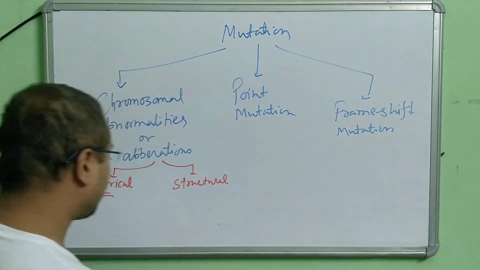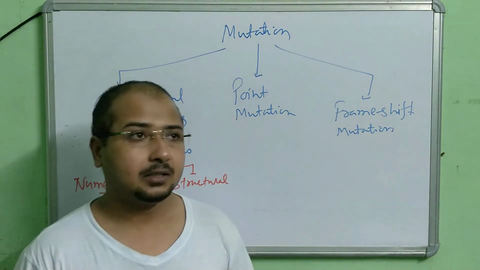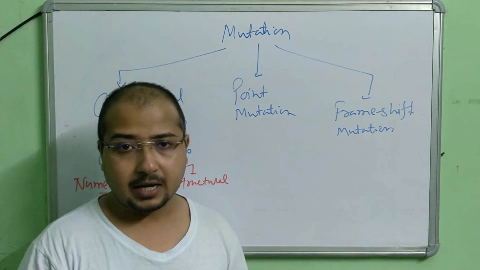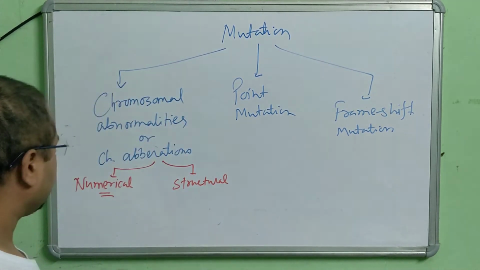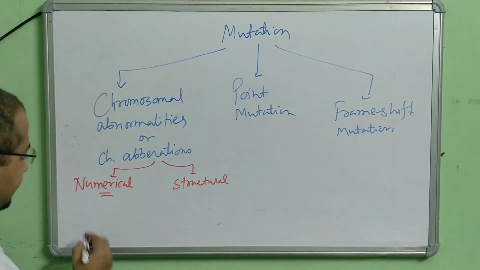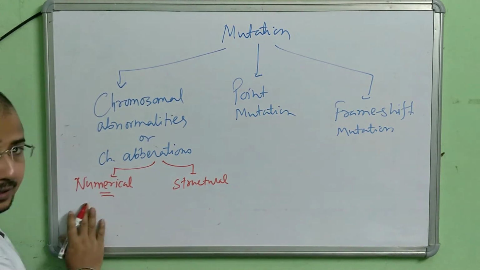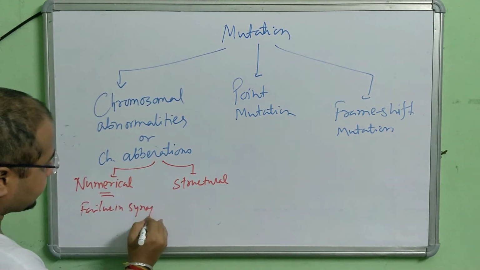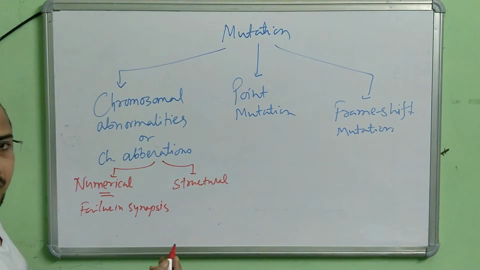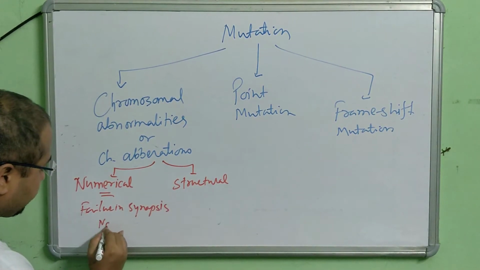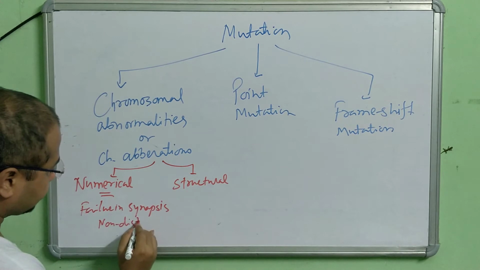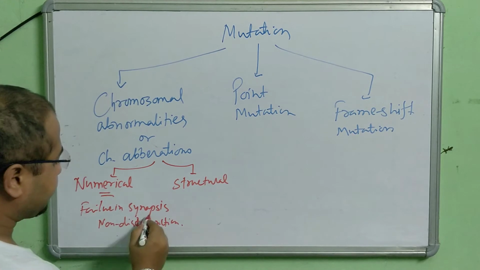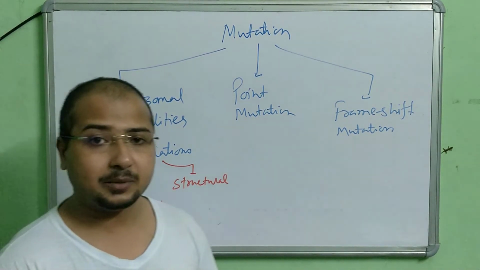That is actually because of failure of the proper synapsis process or because of non-disjunction, which leads to a numerical problem. What are these? We have studied synapsis in meiosis cell division.